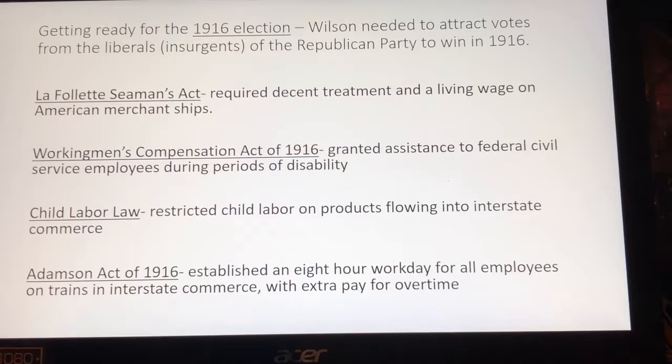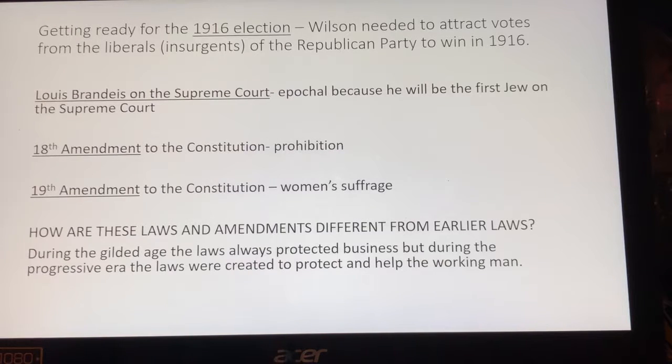The Child Labor Law Act restricted child labor in interstate commerce, and the Adamson Act is going to restrict workers involved in interstate commerce, the workers on the trains, from working over 8 hours, and if they worked over that, they get paid for overtime. We're going to see another epochal thing is that he's actually going to appoint the first minority to the Supreme Court, Louis Brandeis.